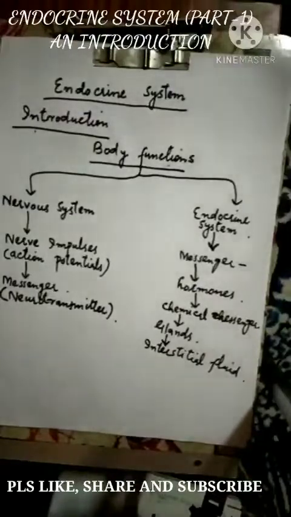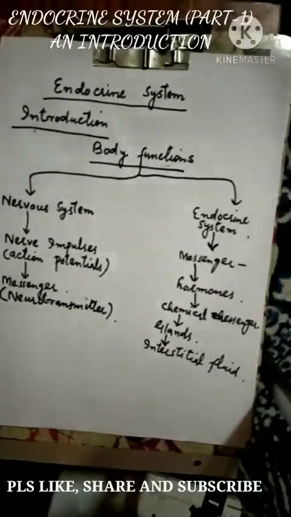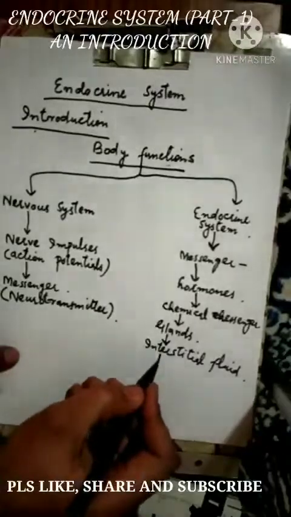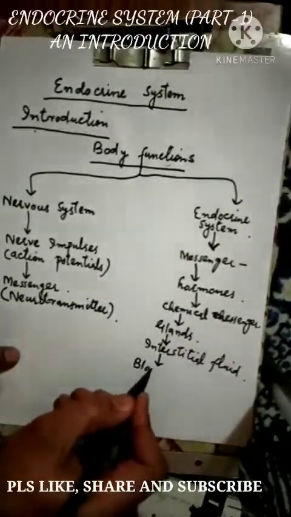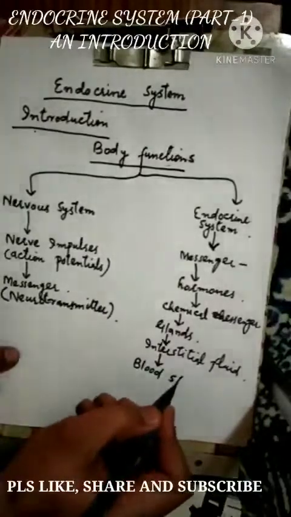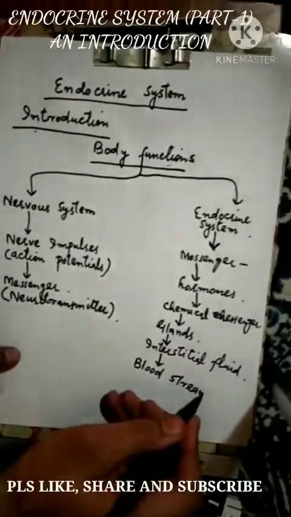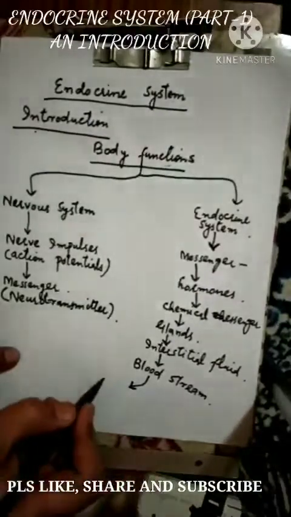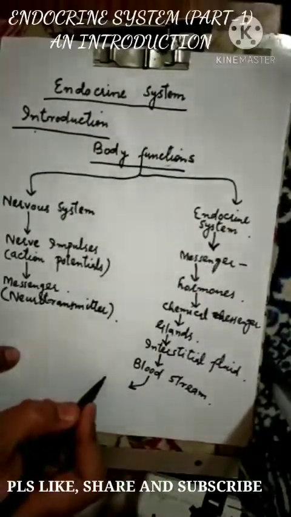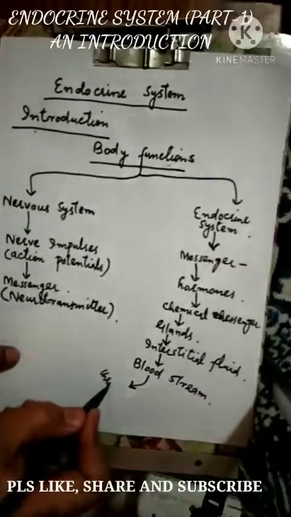From interstitial fluid these hormones go into the bloodstream, and through blood these hormones are transported to all the cells of the body, throughout the body.